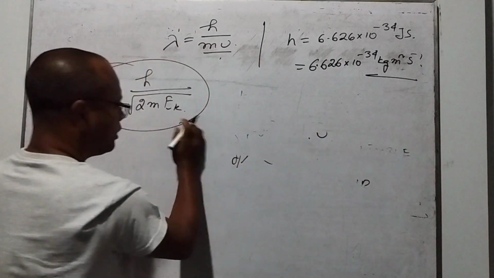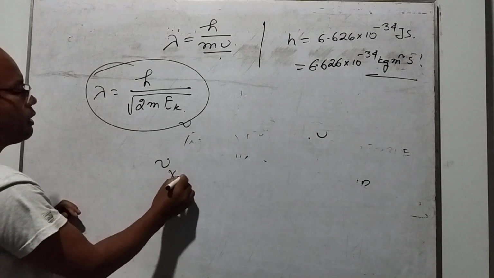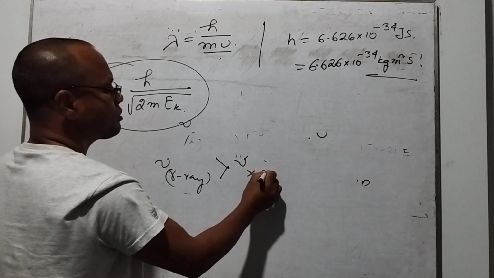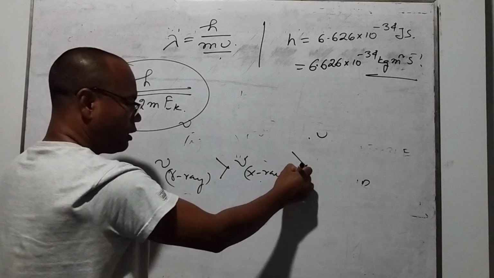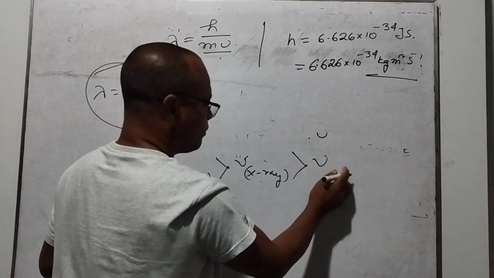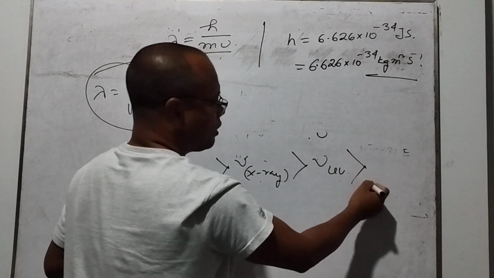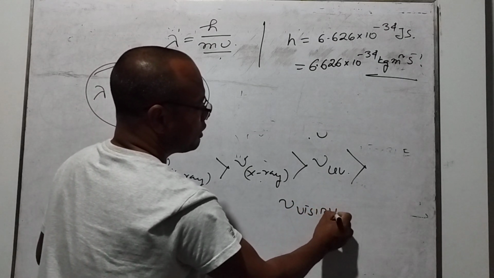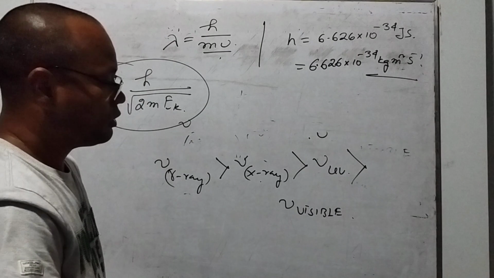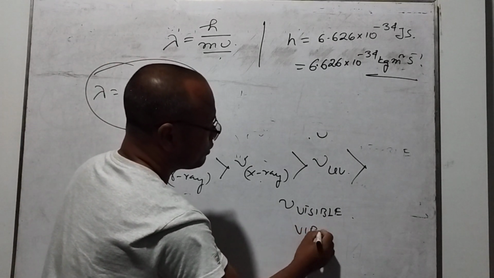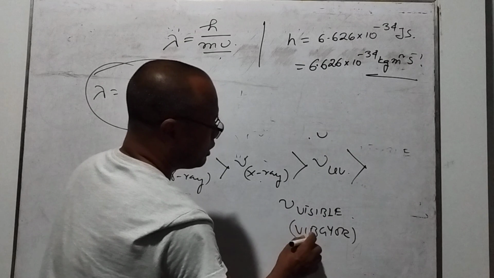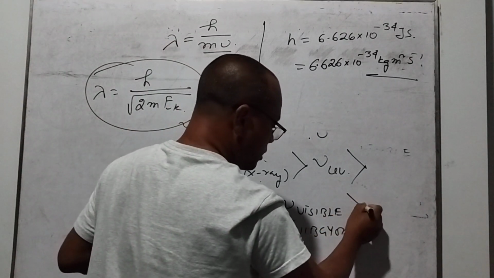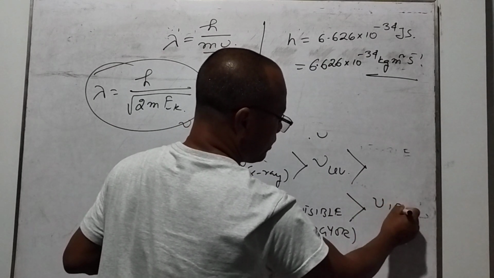So I rewrite again: the frequency of the gamma ray is higher than that of the X-ray, which is higher than that of the UV, which is higher than that of the visible. In visible light there are 7 colors, what we call VIBGYOR. Then the frequency is higher than that of the IR.